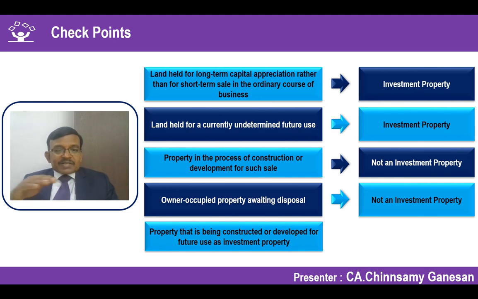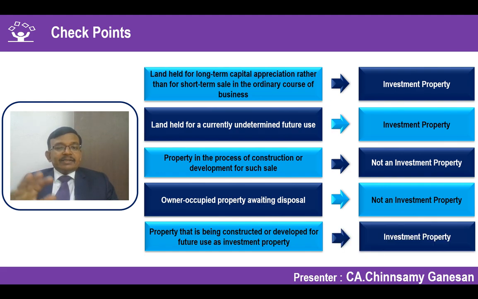Whatever construction is happening is not WIP. Whatever is getting constructed is not capital work in progress. It is investment property under development. "In progress" is not a correct word. That's the reason why I'm using the words investment property under development. So this is also covered under Ind AS 40 and not under any other standard.